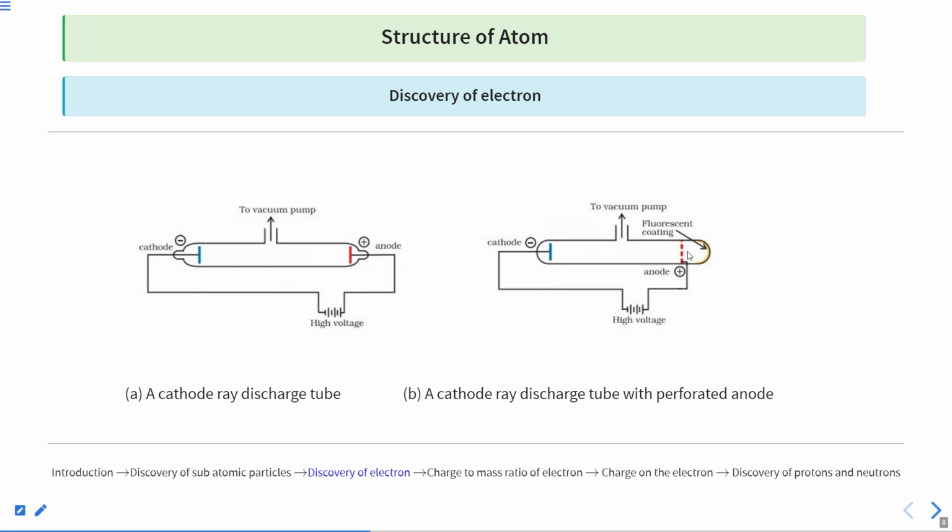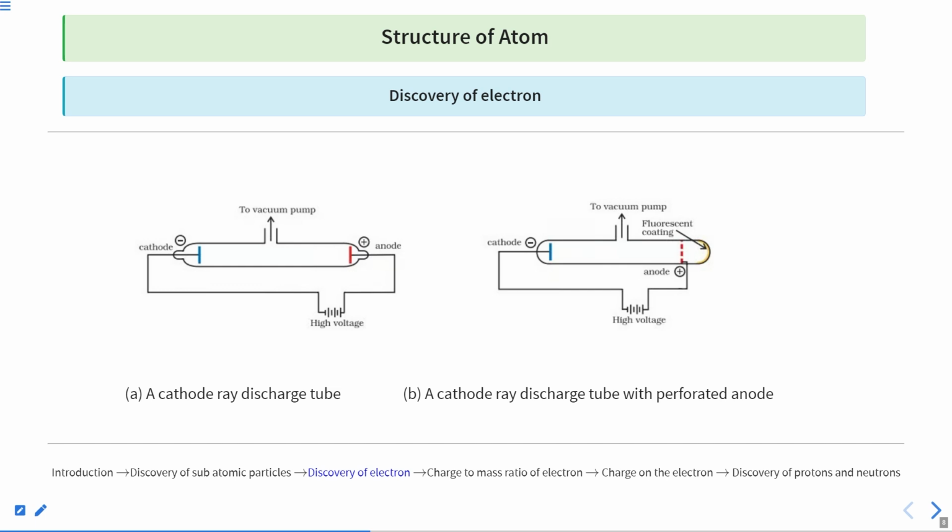So what we did first, we took an anode which has pores here, and the current is made to flow with high voltage. That resulted in a stream of particles which passed through these pores and hit this phosphorus coating, right? And due to that, this phosphorus coating lit up, and this indicated that yes, something is there which is providing energy to this fluorescent coating. So with this, we came to the point that the atom is not the only thing.